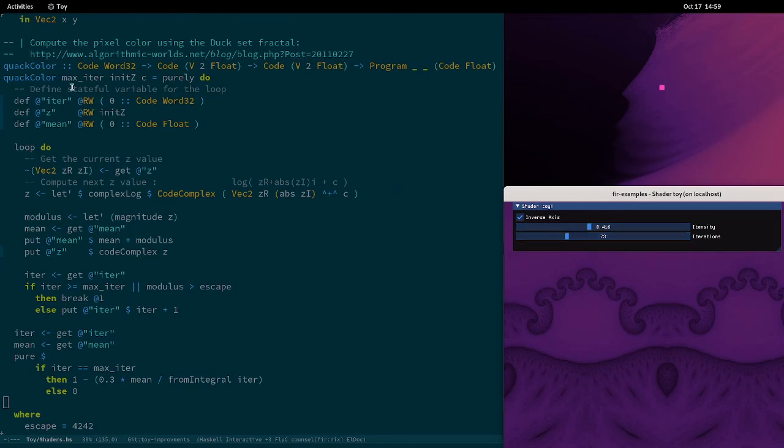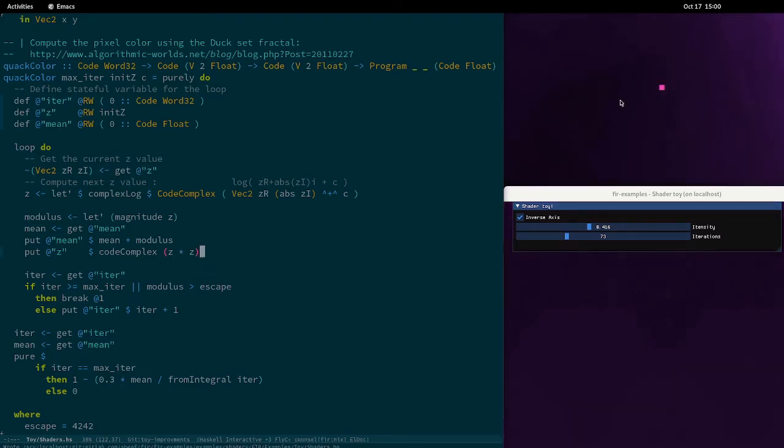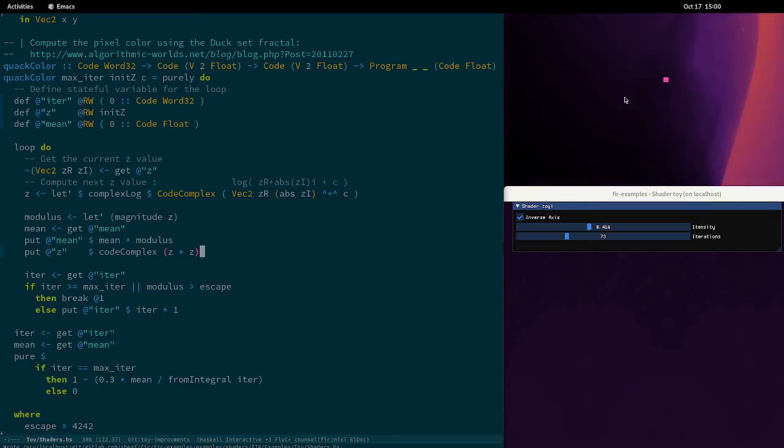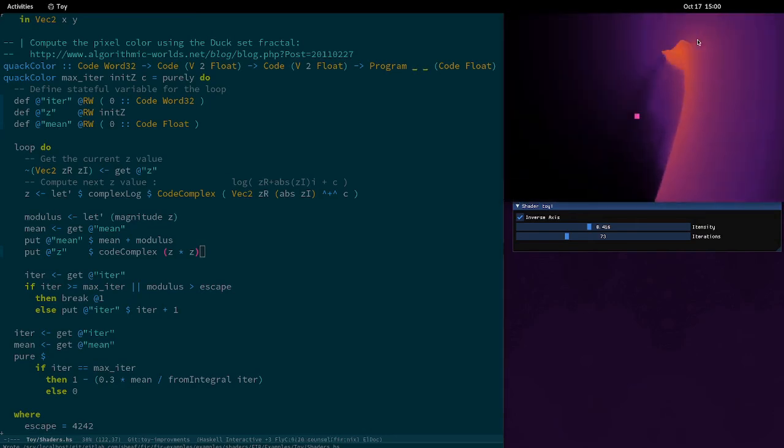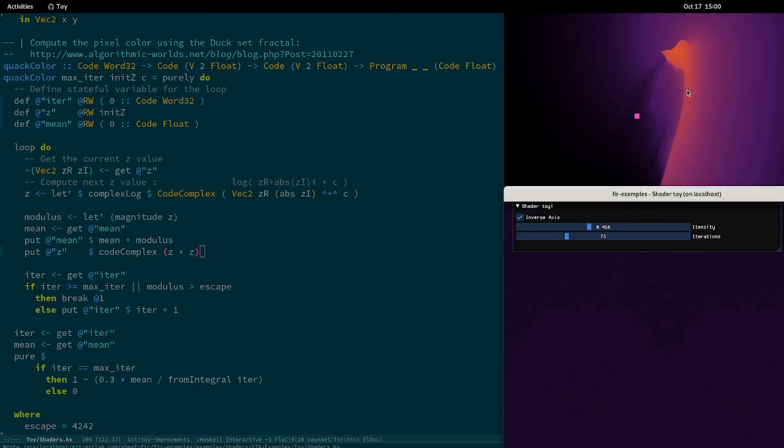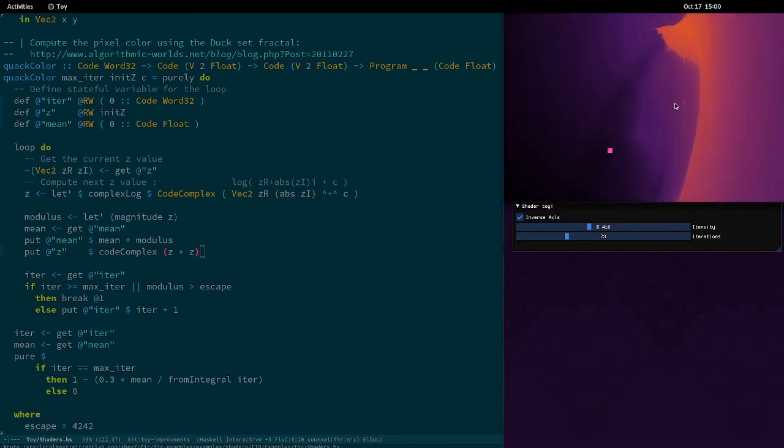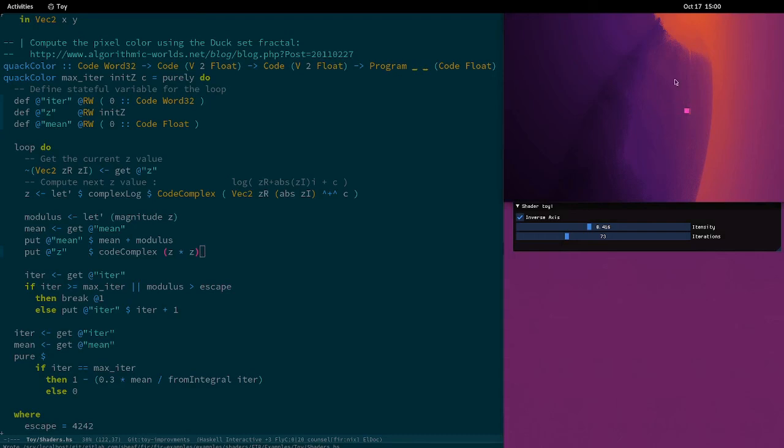And because ghcid is watching the shader module, if we do a modification, for example, by changing the way the function iterates on the coordinate, we get instant feedback on the rendering. So because the formula is different, we now have a new map that we need to use to find a new coordinate for the Julia rendering.